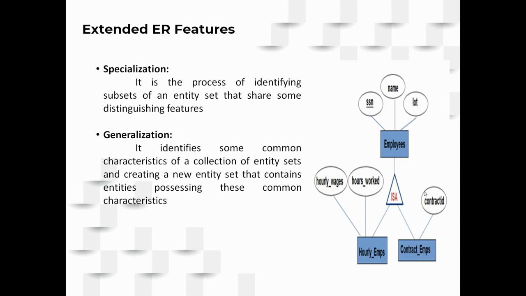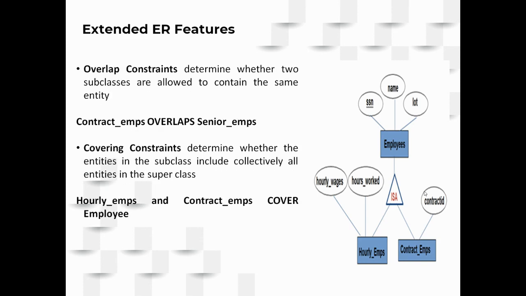So out of these two subclasses, if you observe, there are certain common attributes. So pull all these common attributes into the superclass, and we call that generalization. So specialization and generalization are the reverse processes of one another. Okay. So the overlap constraints here will be available.